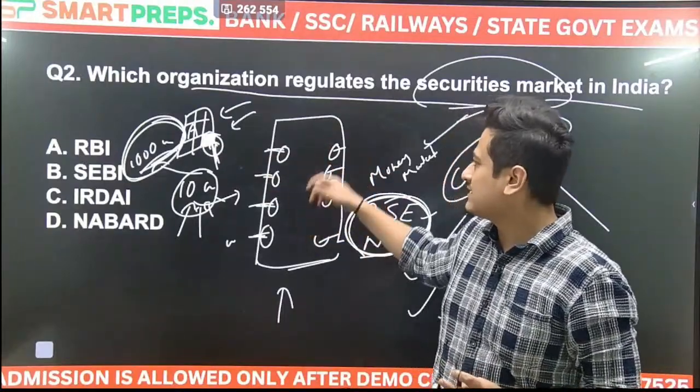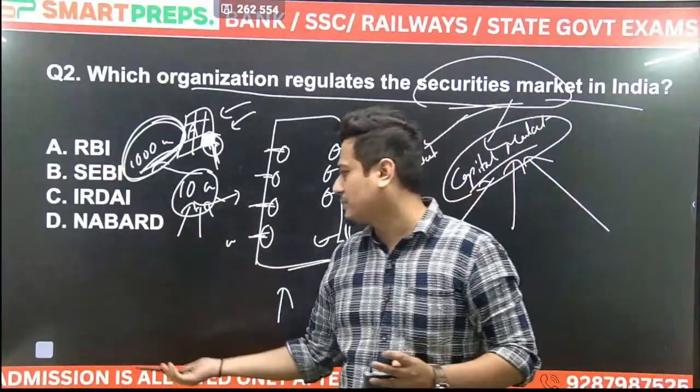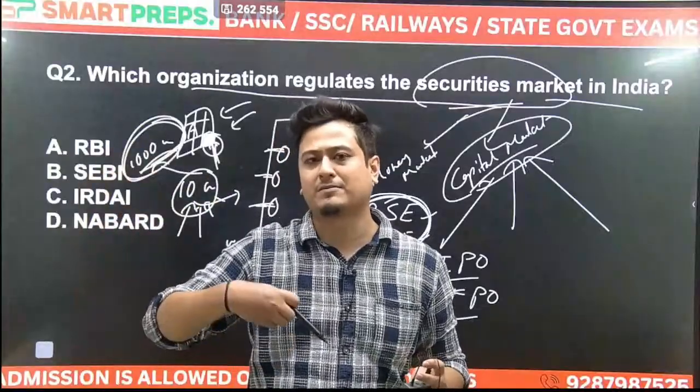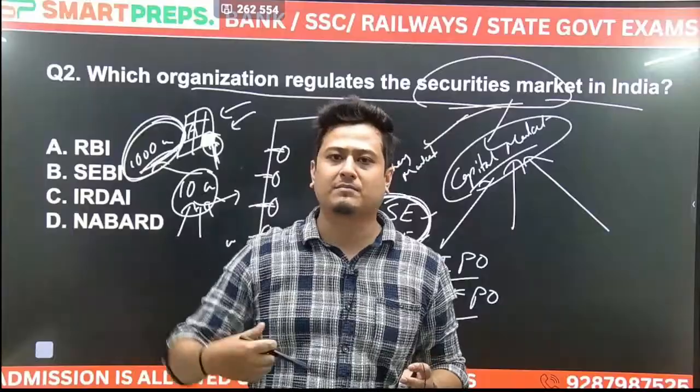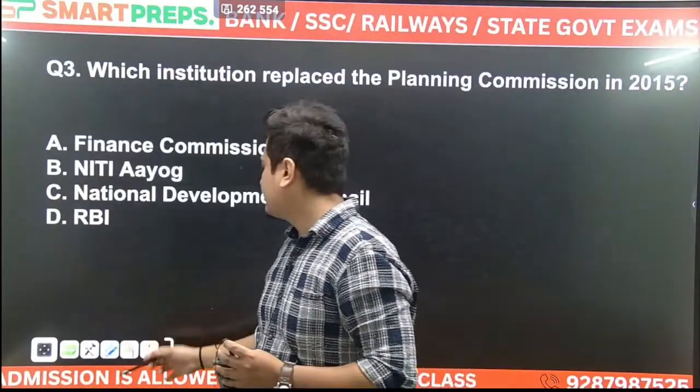What are shares? It is not very difficult to understand. In simple terms, just understand it as a simple market where you have many stalls. You visit one stall and you buy some items. That means you visit one company and you buy some shares. Come to the next one.